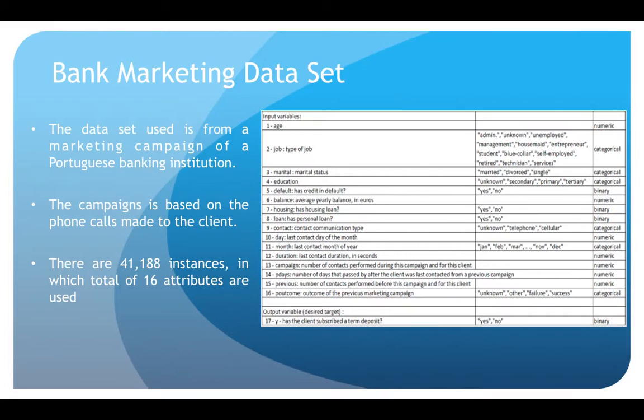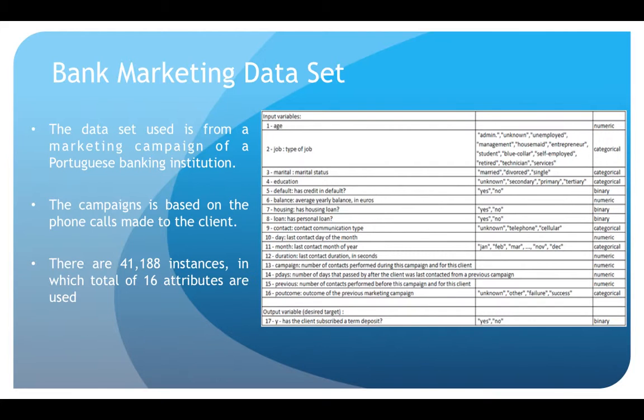So we are using the bank marketing dataset, which is the most identical to any of the datasets which look like the one here. These campaigns are based on the phone calls made to the client. All the data shown here is recent phone calls and the conversation data made with the client. There are 41,188 instances, in which a total of 16 attributes are used.